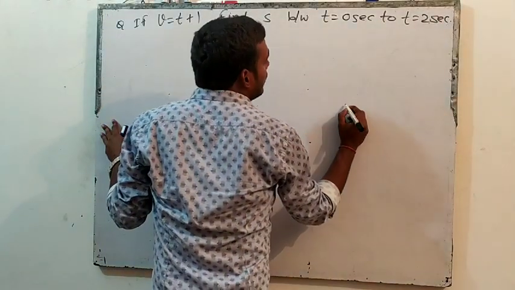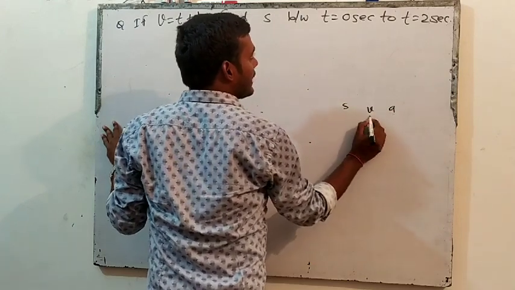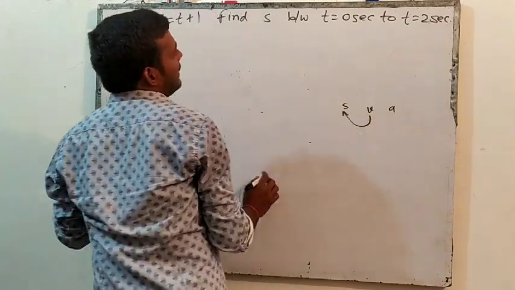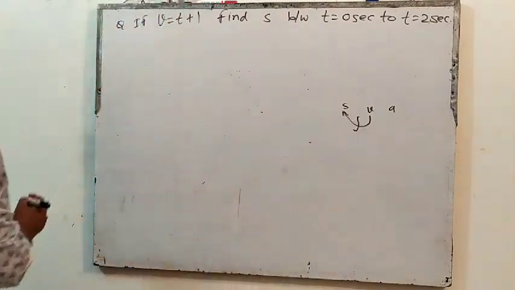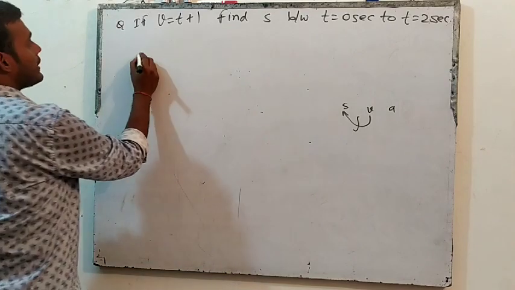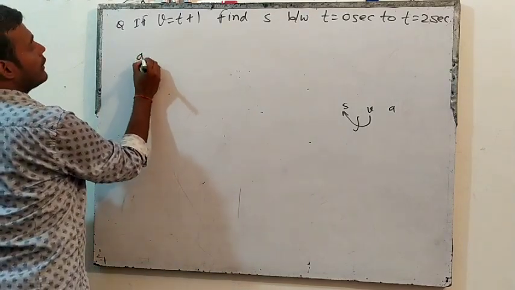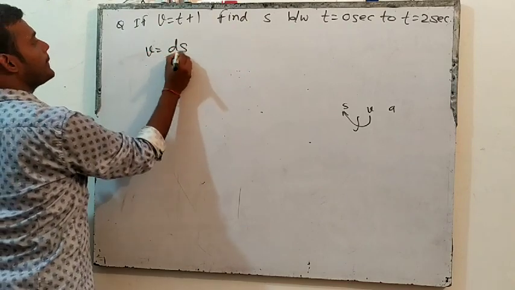Again, displacement, velocity, acceleration. The velocity equation they have given. We have to find displacement, so we have to do integration. Can we write that velocity is ds by dt?